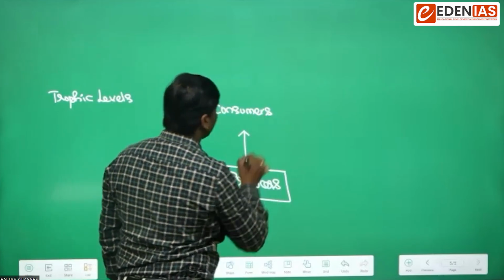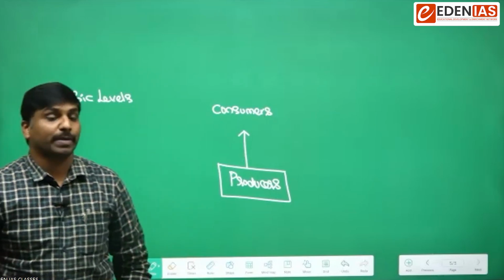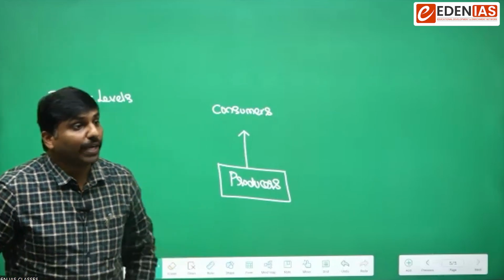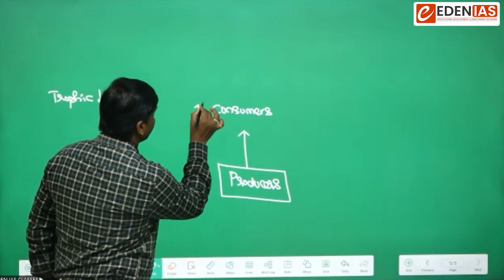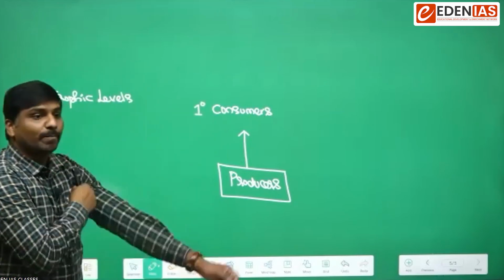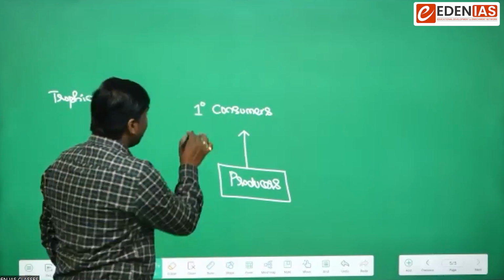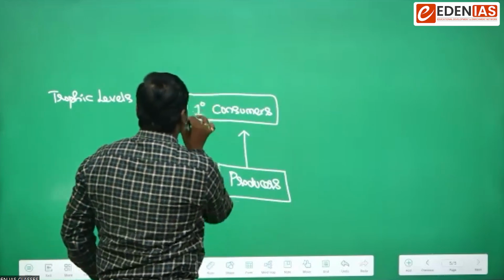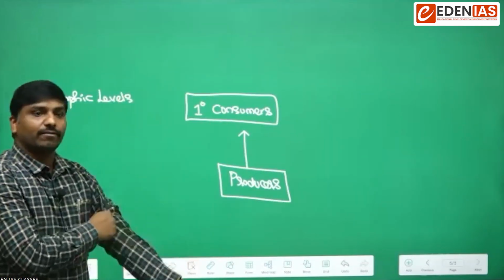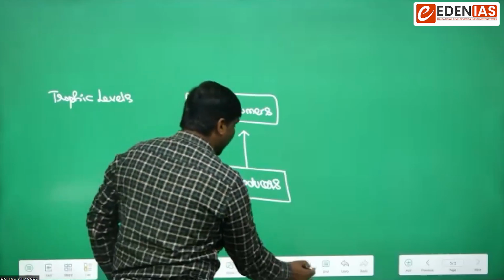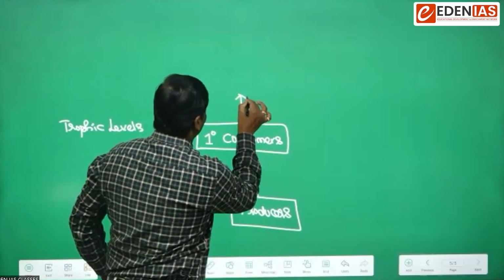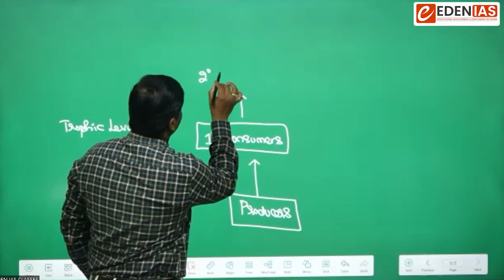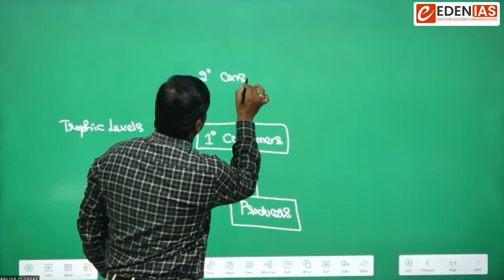Particularly from the perspective of consumers, the energy passes to primary consumers. Primary consumers will occupy the second trophic level, and the next trophic level would be occupied by secondary consumers.